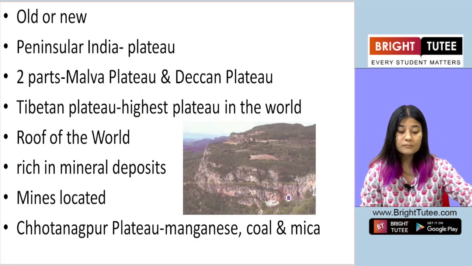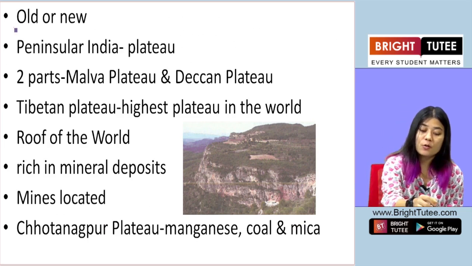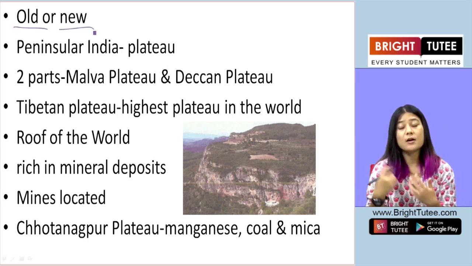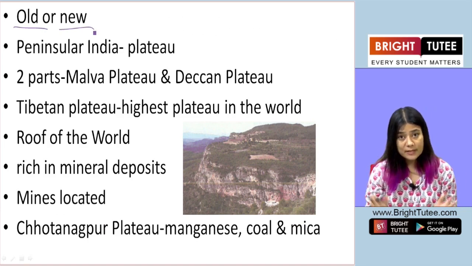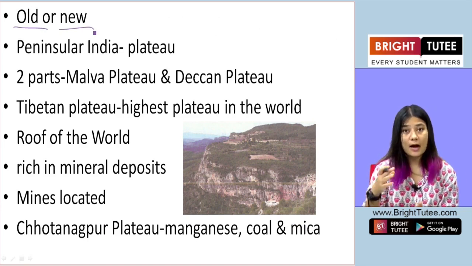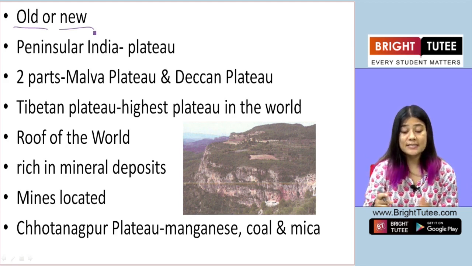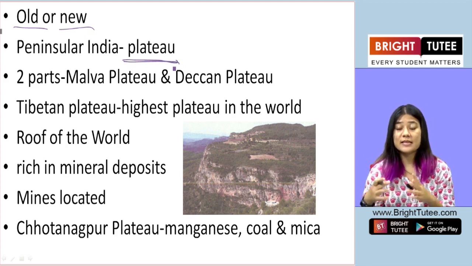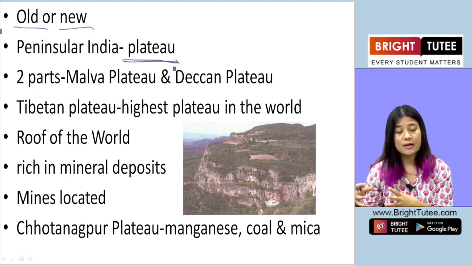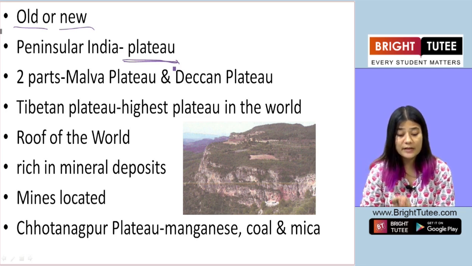Okay, now just like the mountains, these plateaus can also be old as well as new. So there are old plateaus and there are new plateaus as well. Now, the peninsular part of India, our country, that part is a plateau. There are two important plateaus that exist in the peninsular part of India.